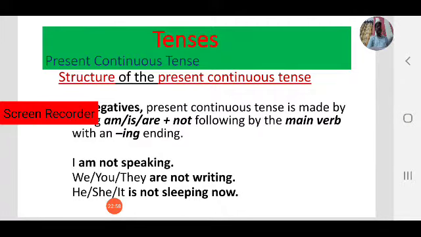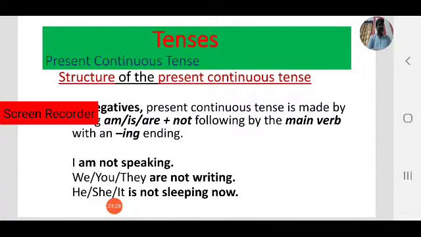So the structure of the present continuous tense is very easy. We use present continuous tense to show some action or activities going on at the moment of speaking or writing, that is happening now. In that case we use present continuous tense. And another case is also there, when some action is in progress. In that case we use present continuous tense.